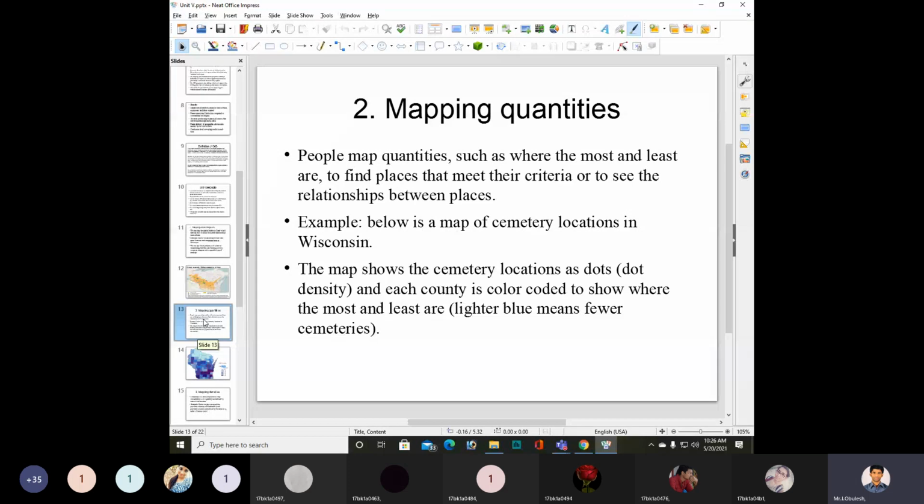For example, we need to see the map mentioned below. Below is a map of cemetery locations in Wisconsin.